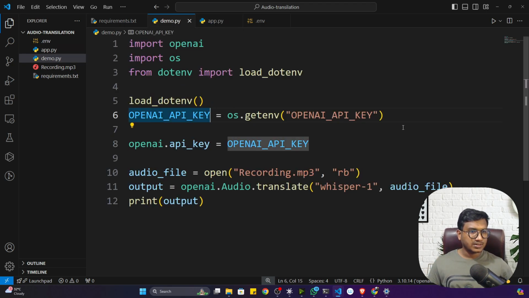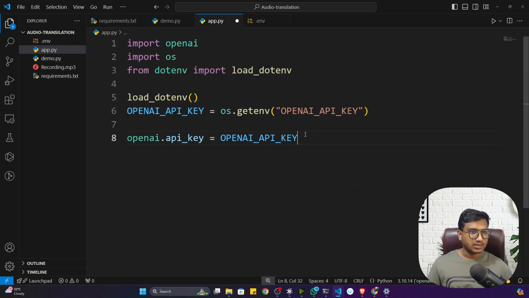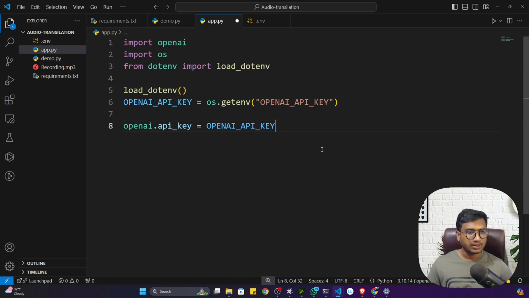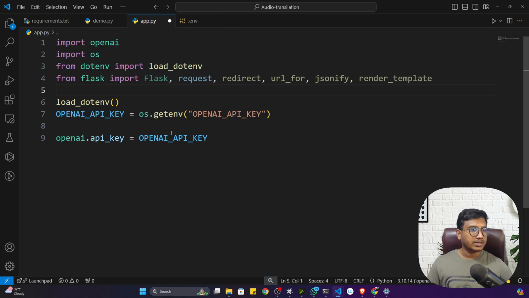Now I'll copy paste the same code, because here we are authenticating with our OpenAI only. Apart from that, I also need to import another package called Flask, because with the help of Flask, we'll be creating this user application. So you can see from flask, I'm importing Flask, request. The redirect and url_for are not required as of now. jsonify, render_template. With the help of that, we'll be rendering our web page.